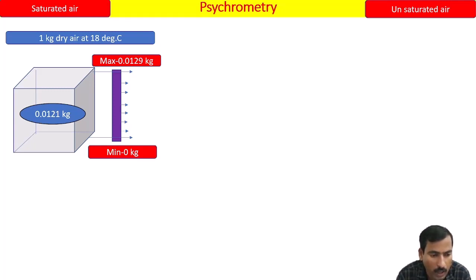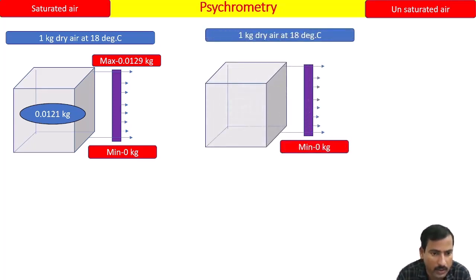So let us see another condition at 18 degrees Celsius. The same air at 18 degrees Celsius is carrying an amount of water vapor of 0.0129 kg, which is equivalent to its maximum capacity at 18 degrees Celsius. So now tell me which air it is? It is saturated air.